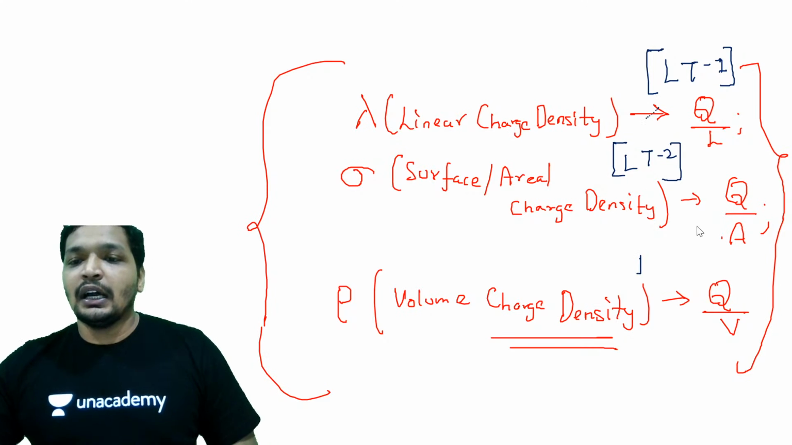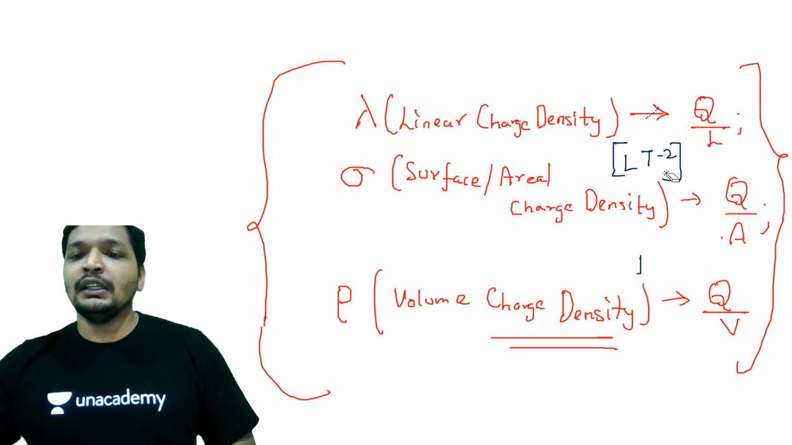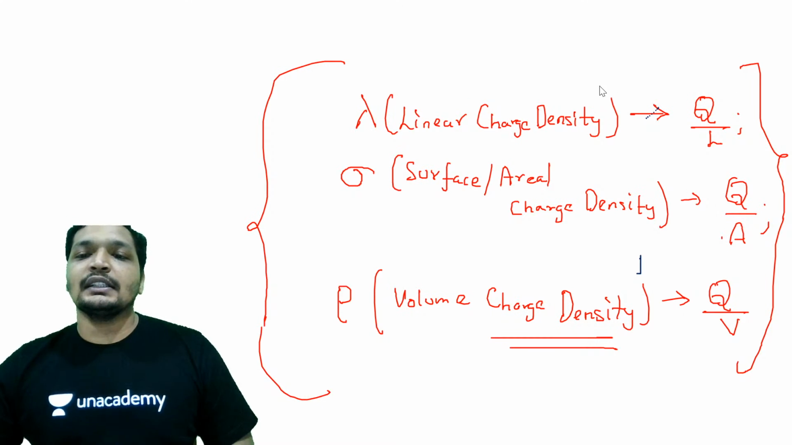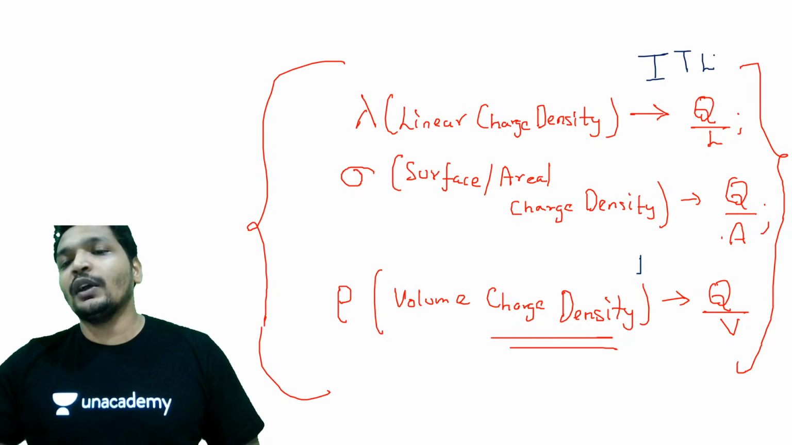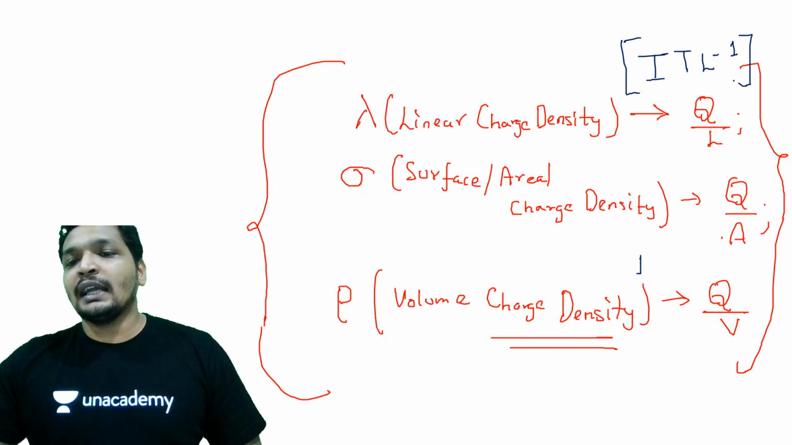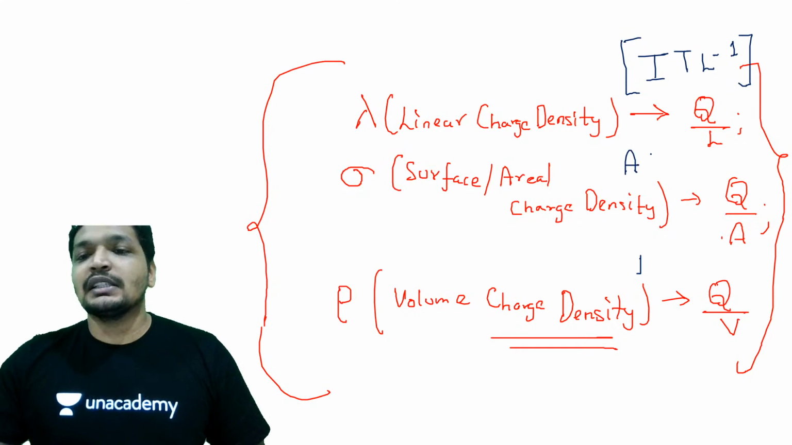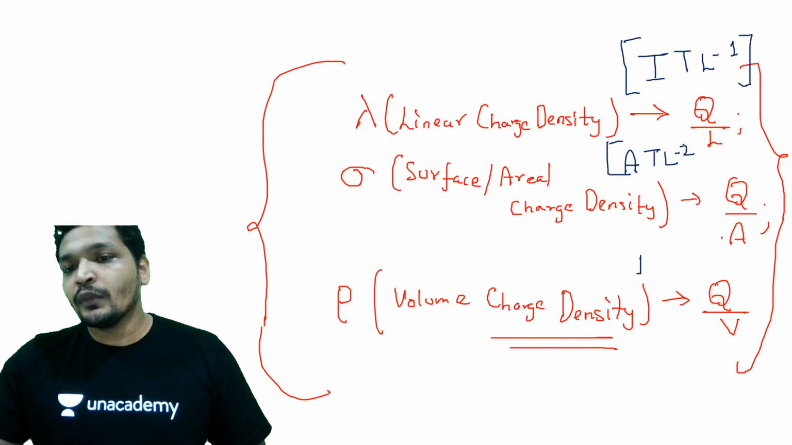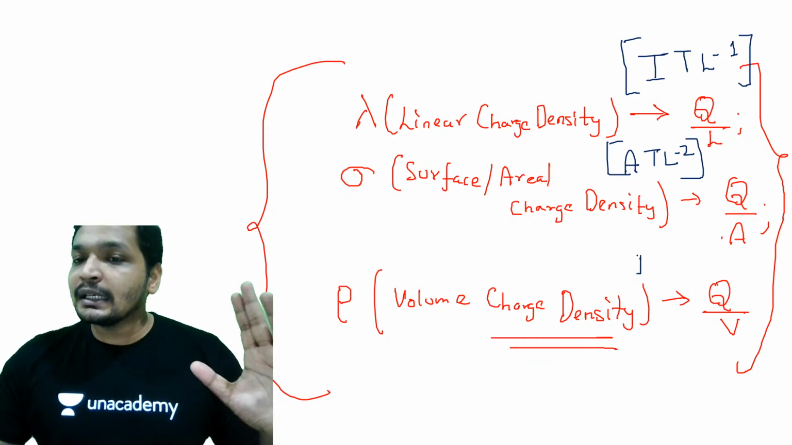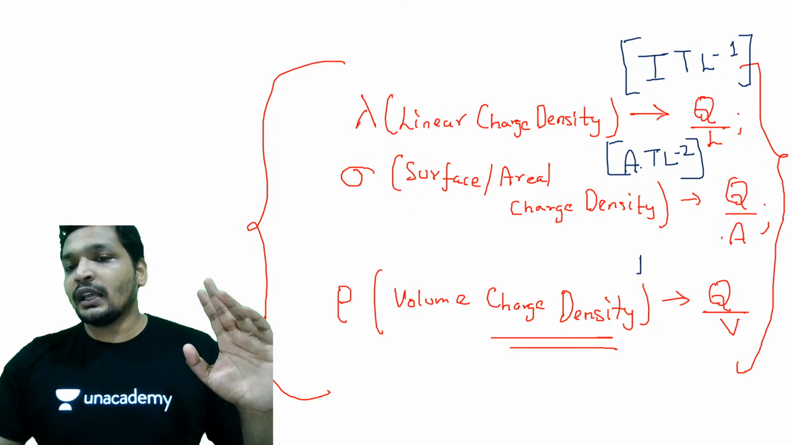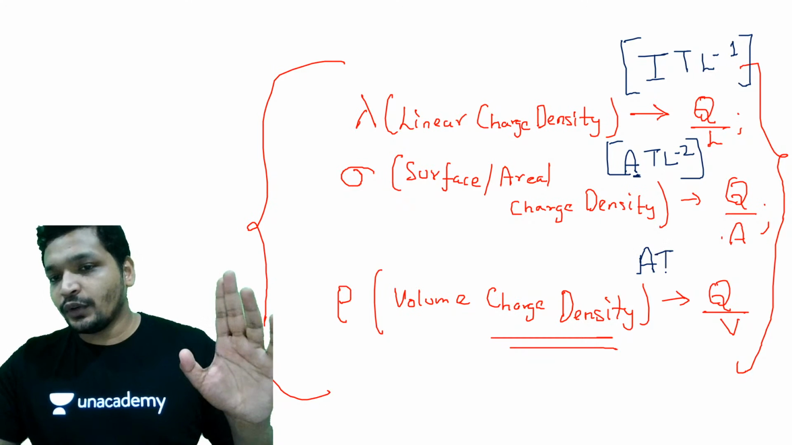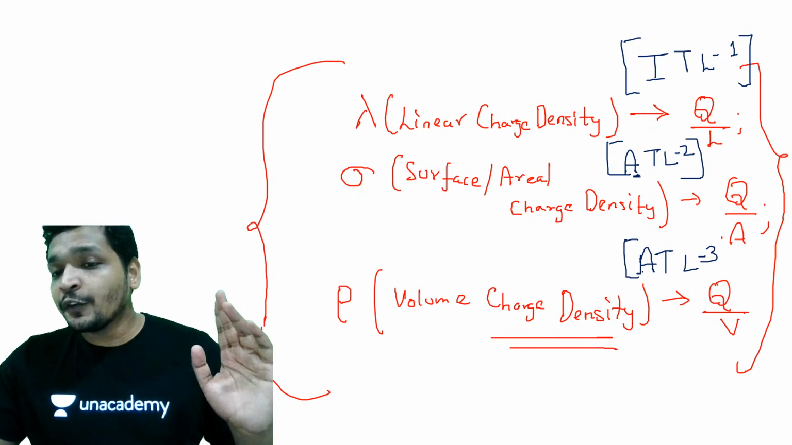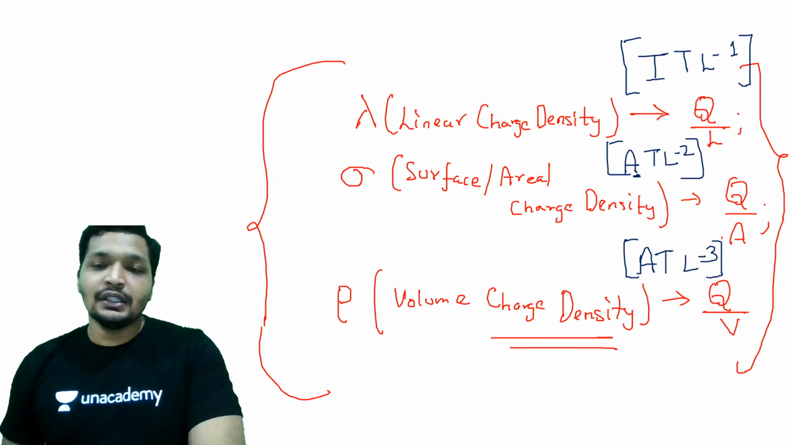Let me just quickly correct this, guys. So Q is I into T. This is I into T into L to the power minus 1. What is I? Current, which can be written as A, so A into T into L to the power minus 2. Something to note: A here is not area, A is current. Okay, L to the power minus 3. You want to do this if you feel there is a dimensional inconsistency in your question.